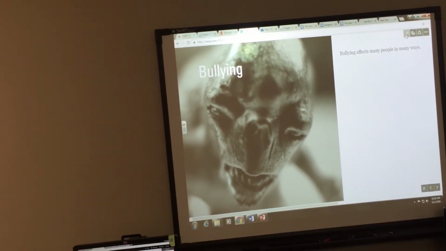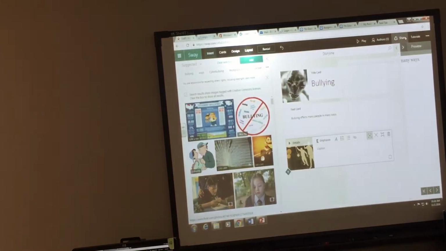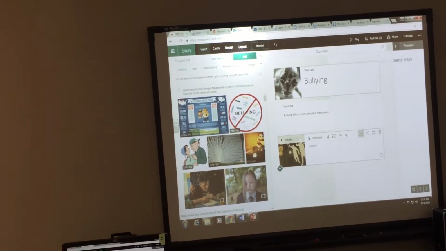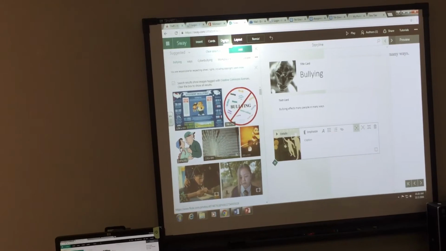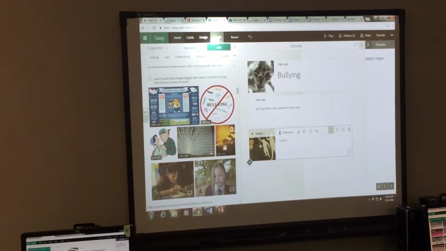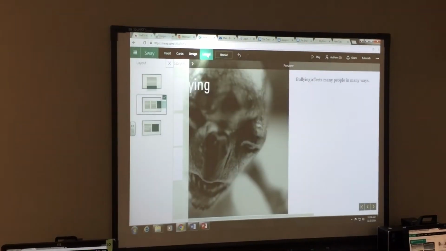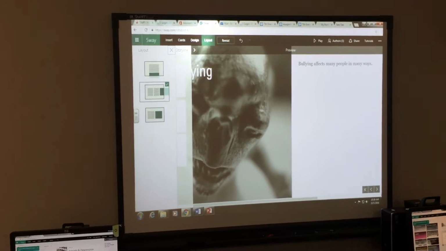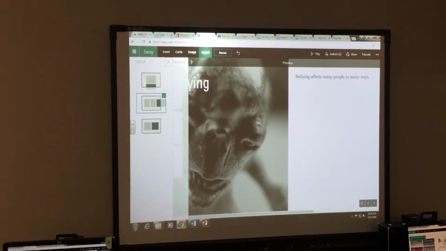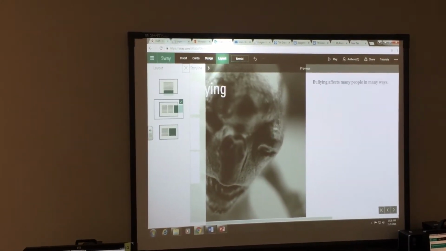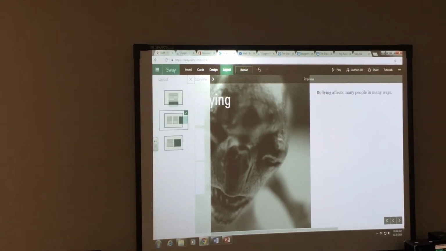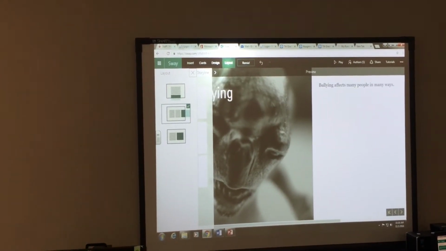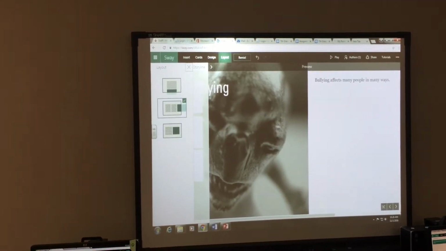I'm going to go back up here to my pencil, and I'm going to go back to my presentation itself. I can go up here, and I've got a couple of things to think about. One of them is layout. Go ahead and click the layout tab. There's three ways that a Sway can run. The top choice is it's going to be like a web page, where it's going to start at the top and everything's going to just appear below it, just like a big long web page.